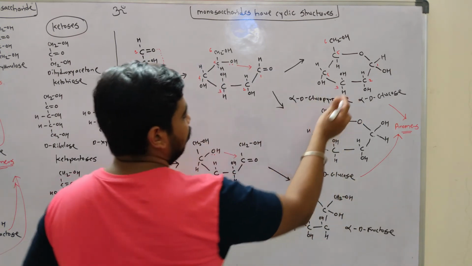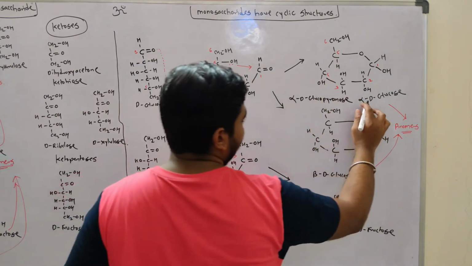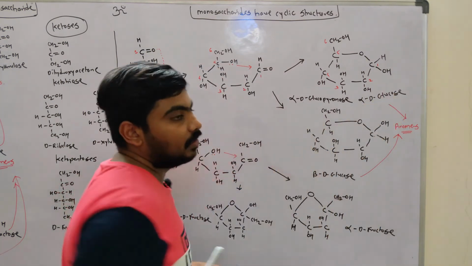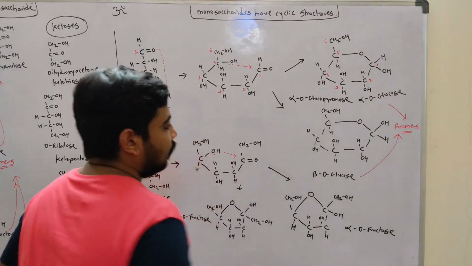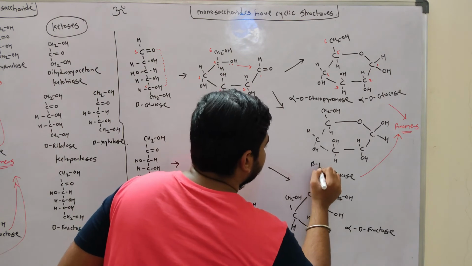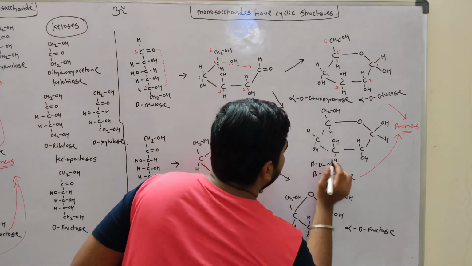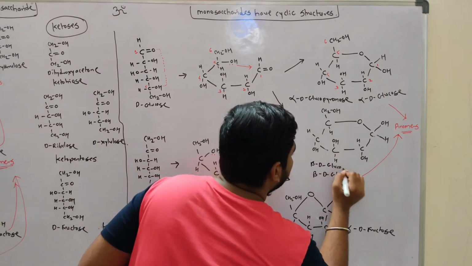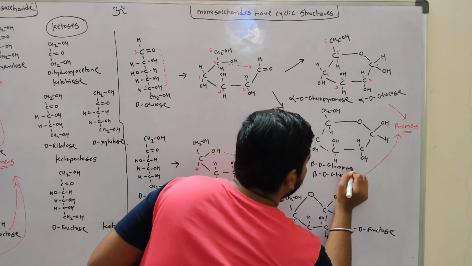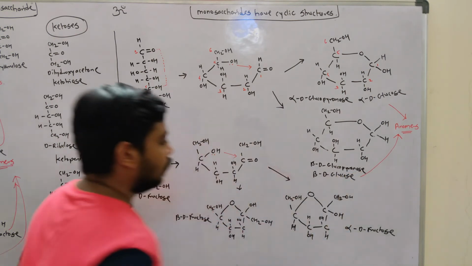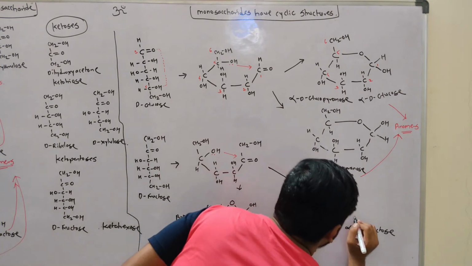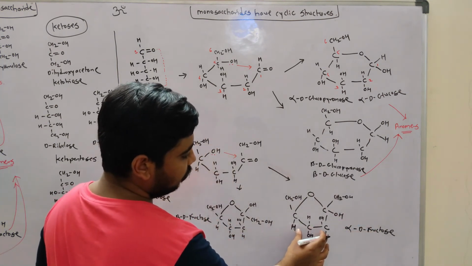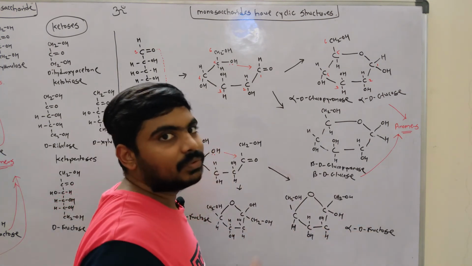This is how it is named. It is not named as alpha D glucose, it is named as alpha D glucopyranose or beta D glucopyranose. Okay, and this fructose structure, it looks like a furan chain.